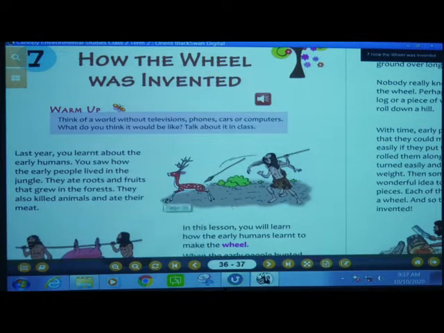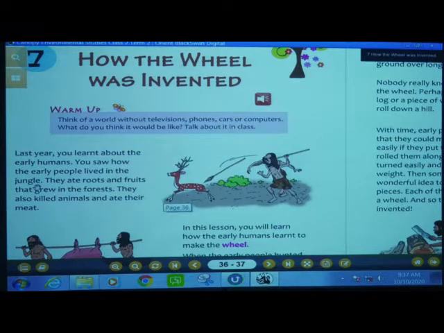See here, last year you learnt about the early humans, isn't it? Last year means which standard? Yes, in first standard you learnt about the early humans. You saw how the early people lived in the jungle, isn't it? Early humans, where were they living? They were living in the jungle. Because why? At that time there were no houses, no buildings, nothing. They were just living in the jungle.